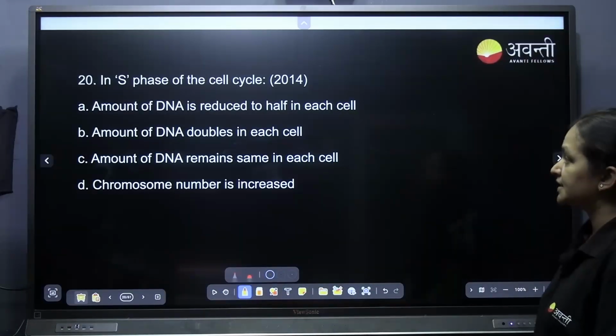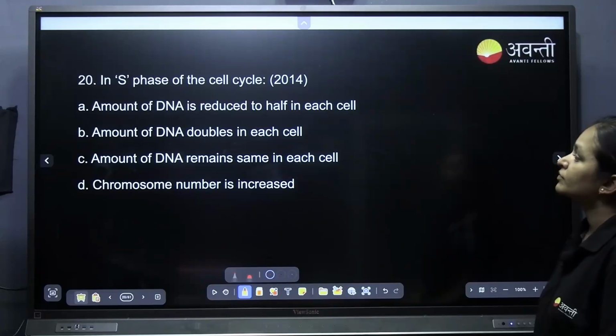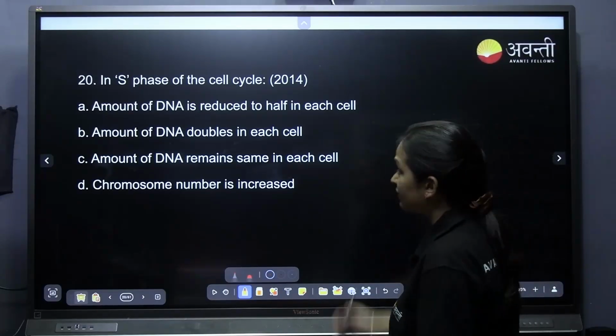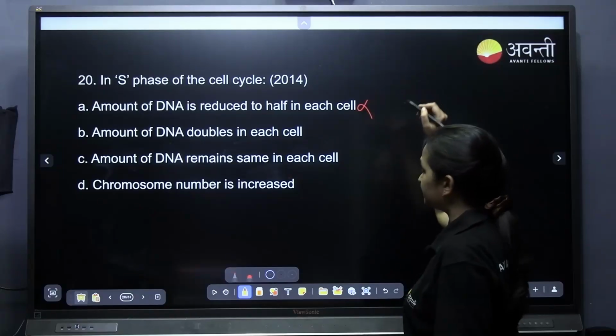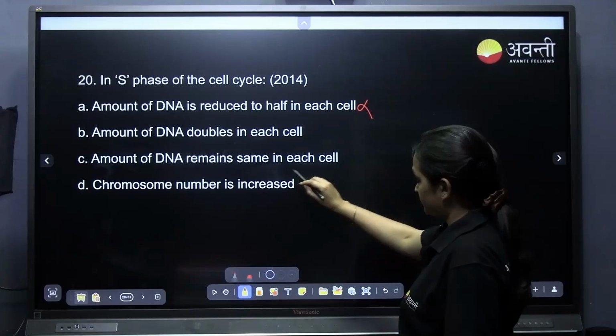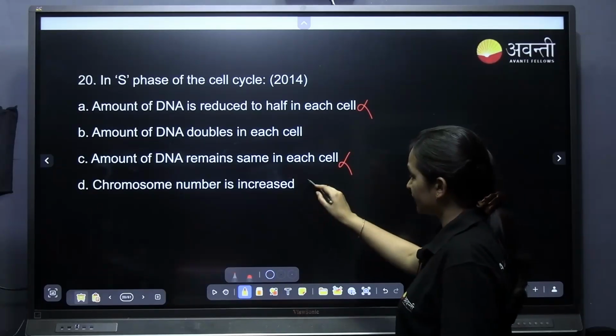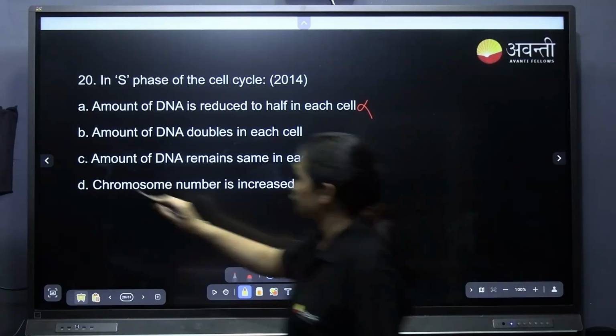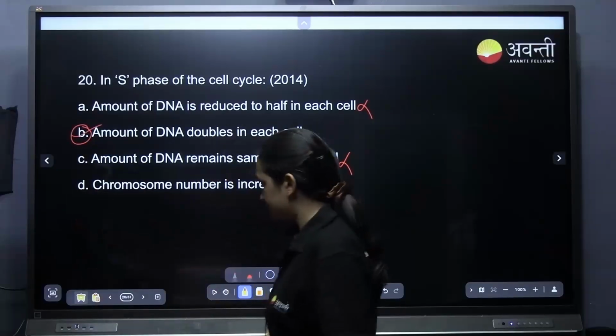In S phase of the cell cycle, the amount of DNA is reduced to half in each cell. No, actually it is doubled. The amount of DNA doubles in each cell. The chromosome number never increases. So B is the right answer.